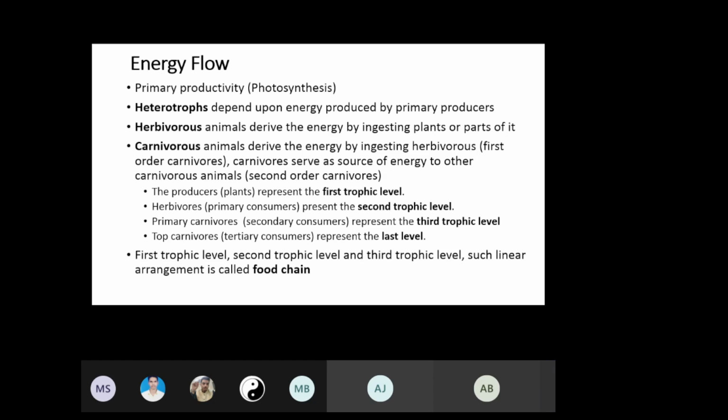As I already told you, photosynthesis means primary productivity. Now, if you go to any aquatic system and see that there is no algae, what will you say? You will quickly say that this aquatic system is dysfunctional or non-functional.